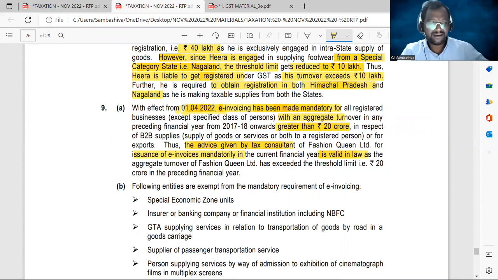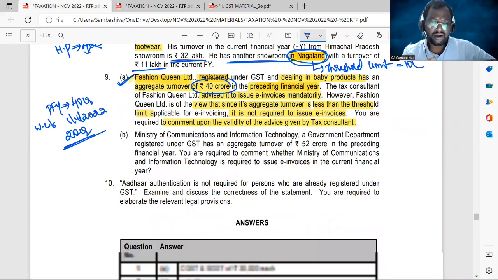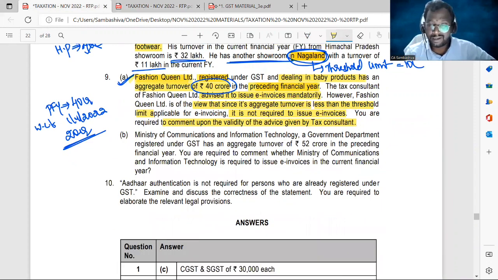Clear, sir? Next. 9B. Ministry of Communications and Information Technology, a government department registered under GST, has an aggregate turnover of 52 crores in the preceding financial year. You are required to comment whether the Ministry of Communications and Information Technology is required to issue e-invoices in the current financial year. Sir, you can see the aggregate turnover exceeded the threshold limit, so it's mandatory to issue e-invoices.